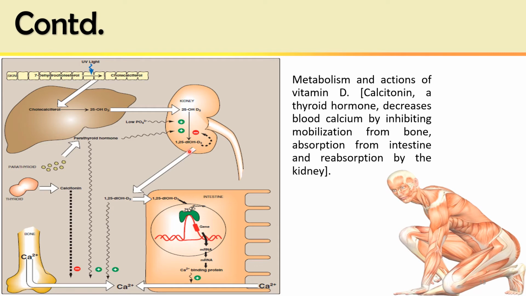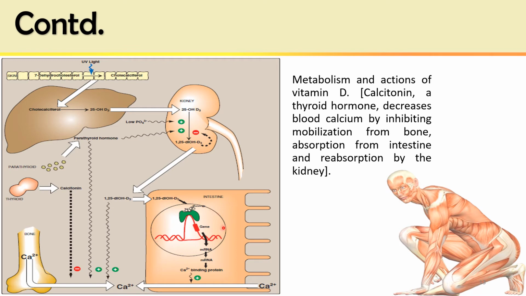This active form of vitamin D3, that is calcitriol, has the effect on the intestine, increasing the absorption of calcium and phosphate from the intestine.